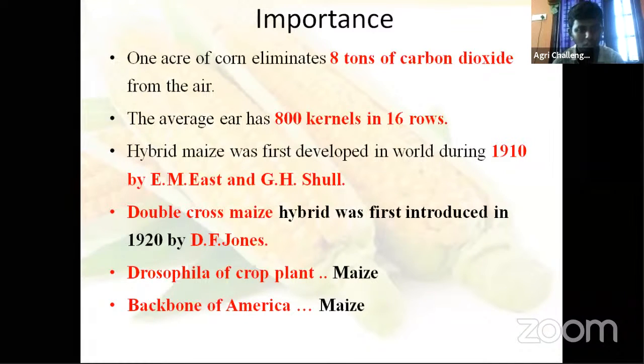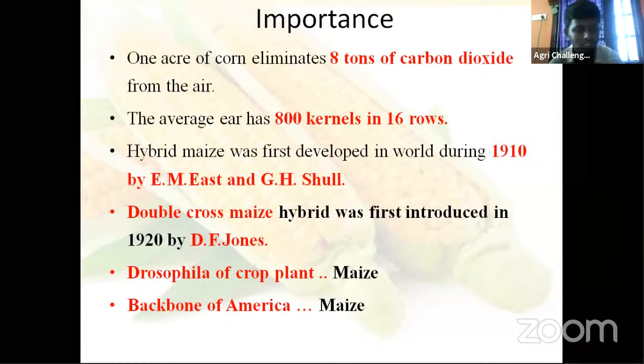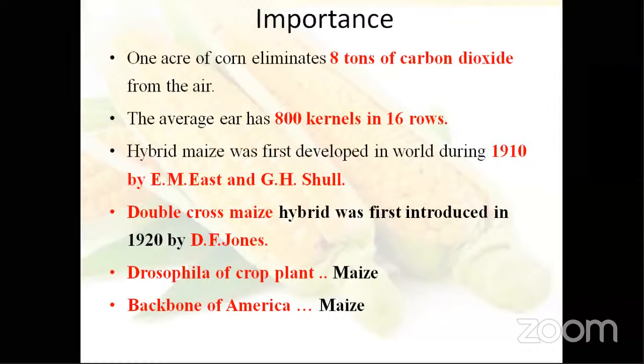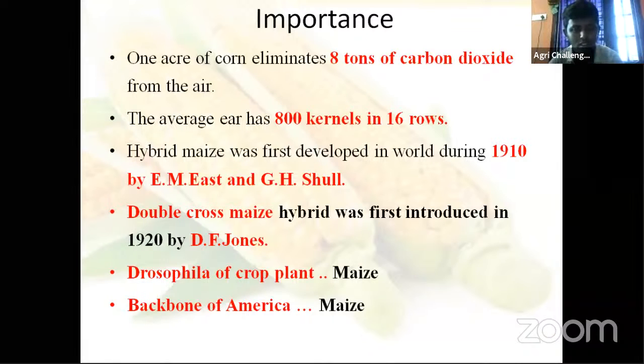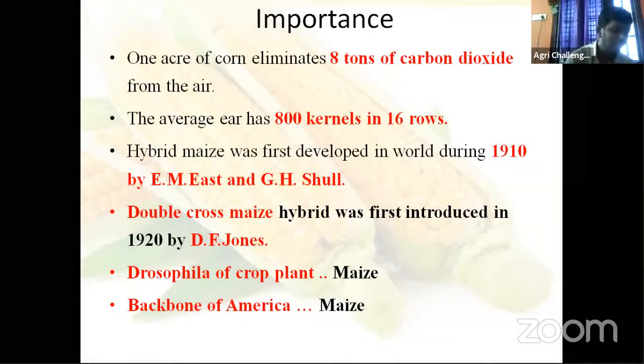Drosophila of crop plants is maize. What is this? What is Drosophila? Okay, animals, sir. Insects. Housefly. What is its importance? Why are we studying it here? To do experiments easily, sir. Genetical experiments. For genetical experiments, it is a very ideal insect. In case of insects, it is Drosophila.